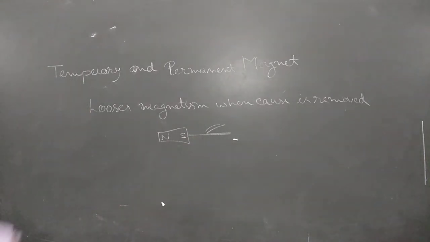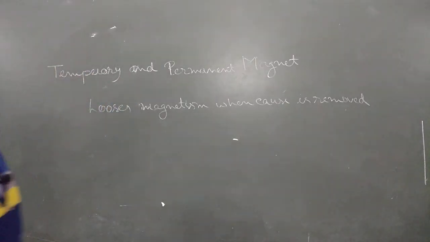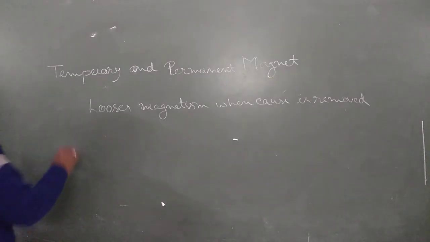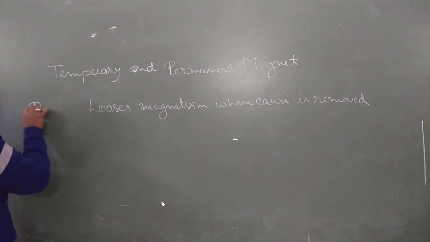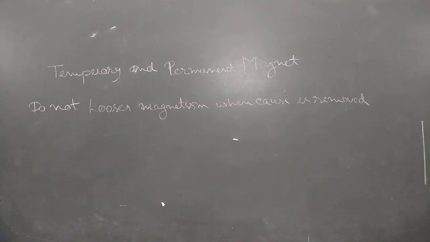Then there is the permanent magnet, just opposite to the temporary magnet. It does not lose magnetism when the cause is removed. It is known as a permanent magnet. Now move to the next topic.